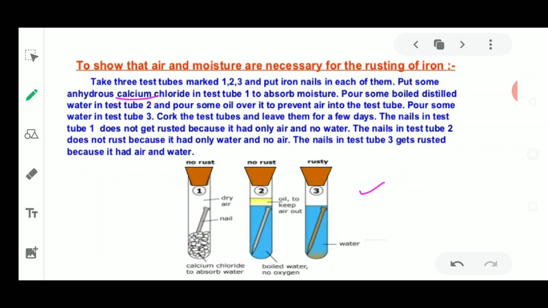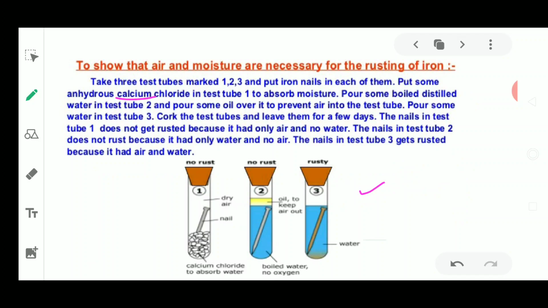We will just add this calcium chloride to absorb water. So what is the condition? When already some air is present, and air contains moisture. So we'll close. Now in the second test tube we will put the boiling water with no oxygen.